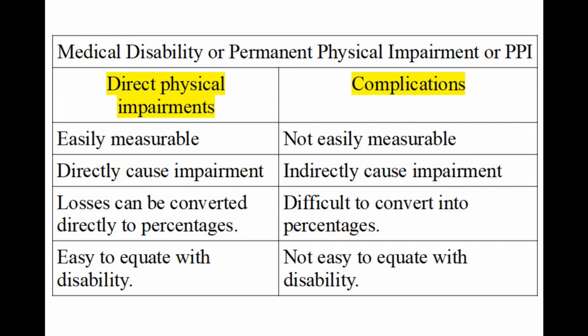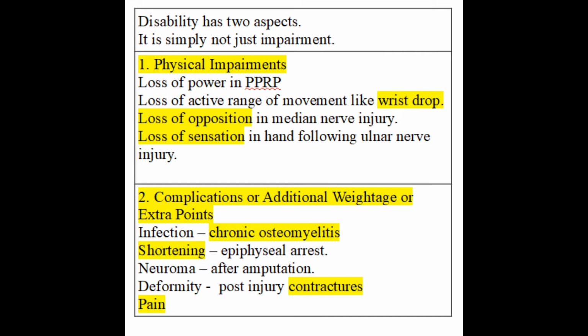Let us look for some more examples. Loss of power in PPRP is physical impairment, and other examples of physical impairment are wrist drop, loss of opposition, loss of sensation, and complications or additional weightage or extra points. You can have examples like chronic osteomyelitis, shortening, neuroma, deformity, contractures, pain, etc.